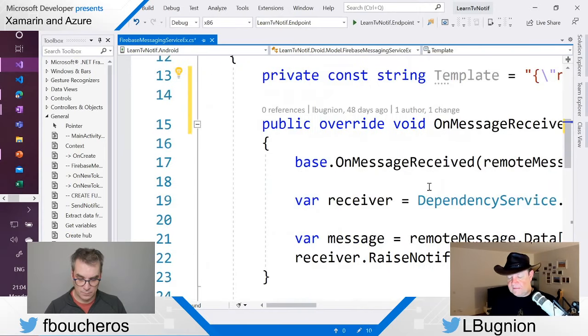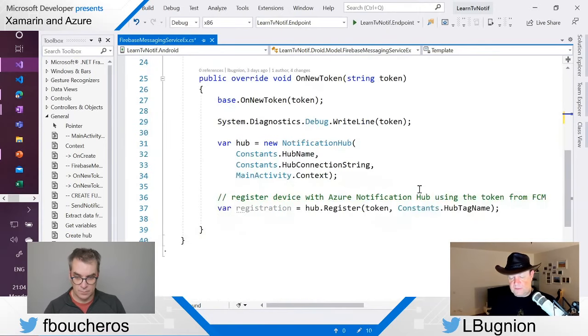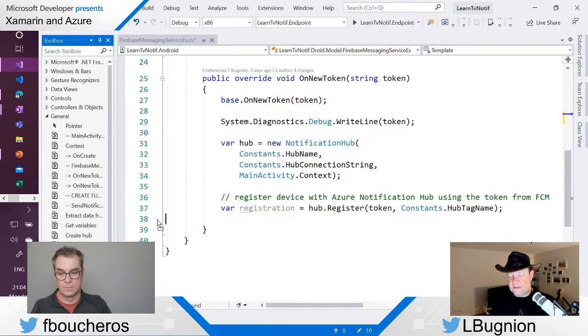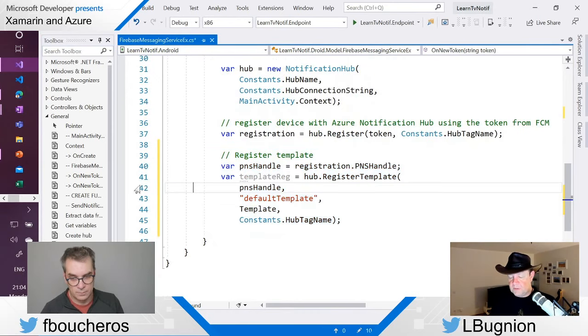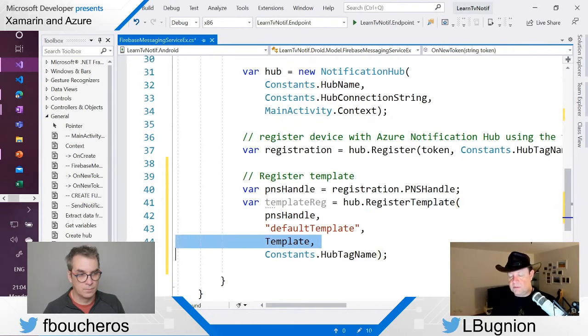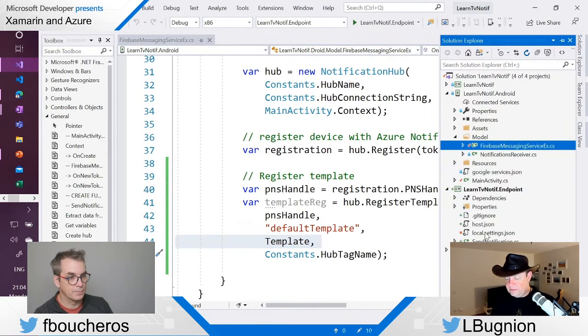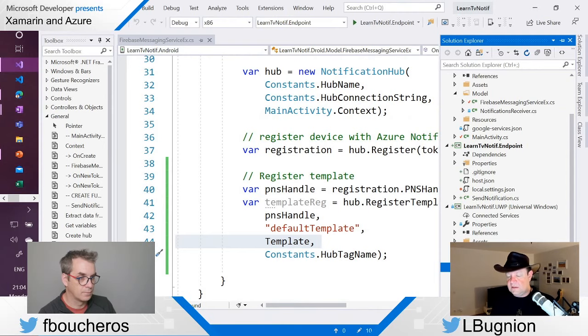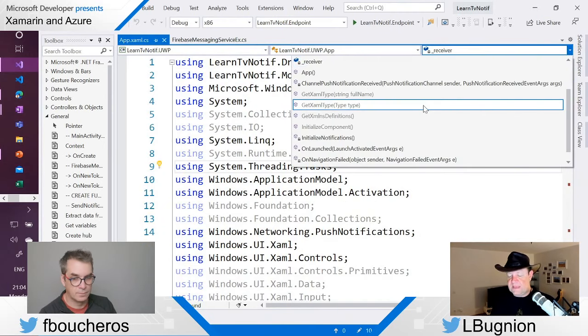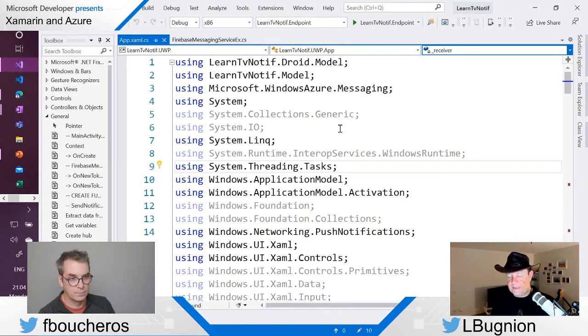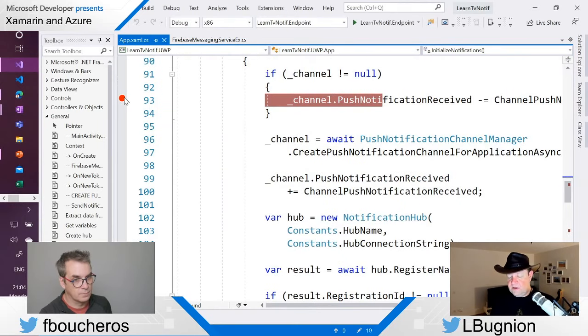So hopefully that makes sense. Now I have defined the template, so now I'm going to register the template. And as you can see, the template registration is going to use this method, register template, here, and I'm going to give the template to the notification hub. So that takes care of the Android side. Now let's do the same for Windows. So for Windows, we are going to go into app.xaml.cs, which is where the registration takes place. We have initialize notifications. And here it's going to happen very much in the same manner.